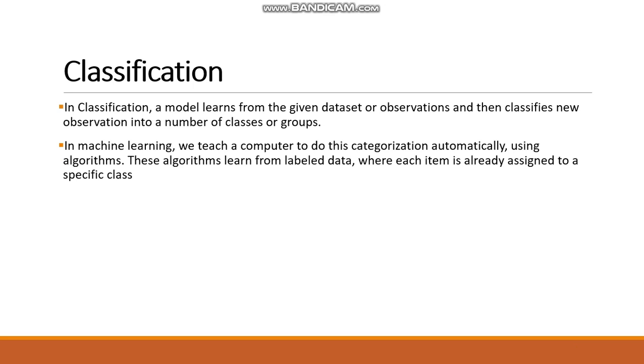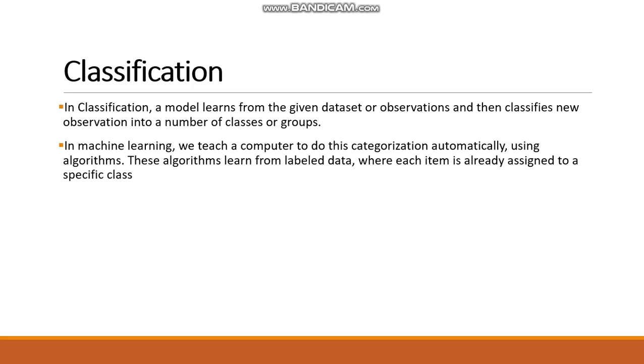In an image data set, for example, we have a data set of cats and dogs. In one folder, we have images of cats, which are labeled as cat. And in another folder, we have images of dogs, and we have labeled all these images with the label dog.